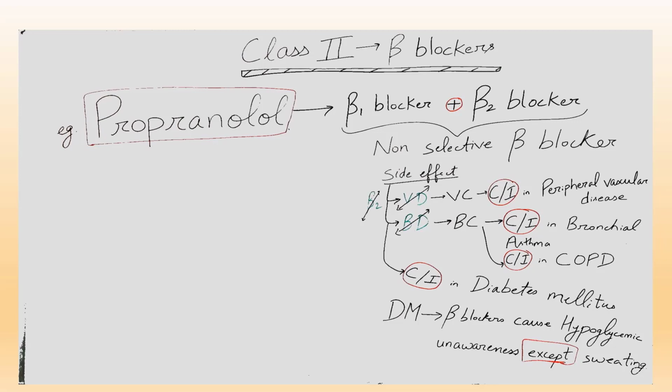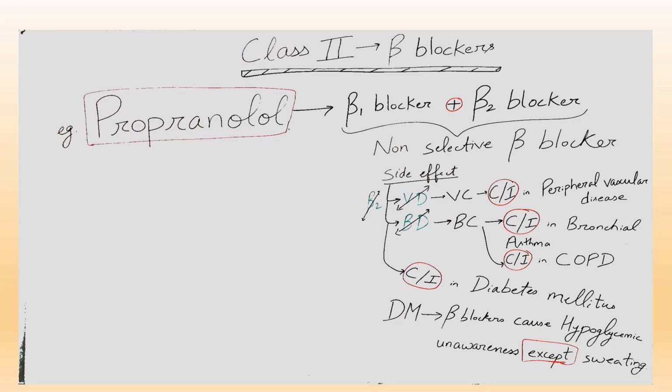So if we block beta 2 receptors by a non-selective beta blocker like propranolol, there will be blockage of vasodilatation, so that results in vasoconstriction, and blocking beta 2 receptors results in blockage of bronchodilation, so that results in bronchoconstriction.